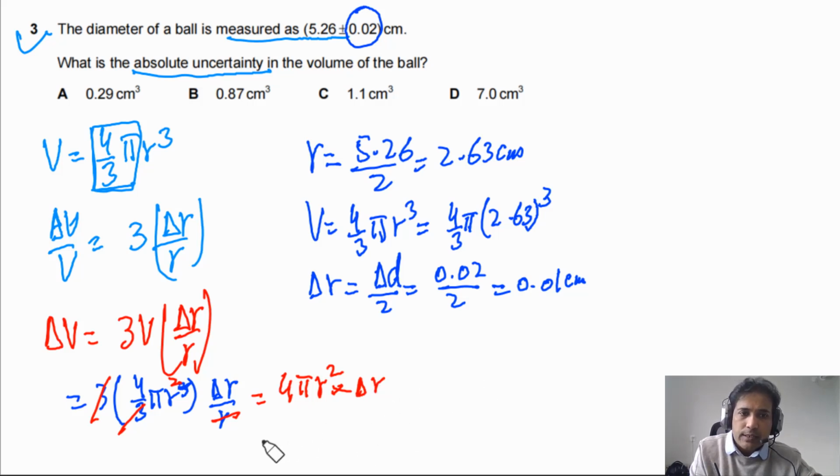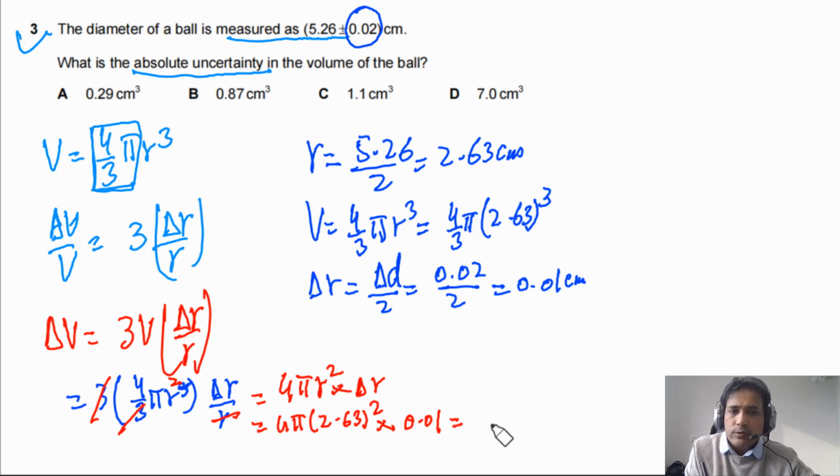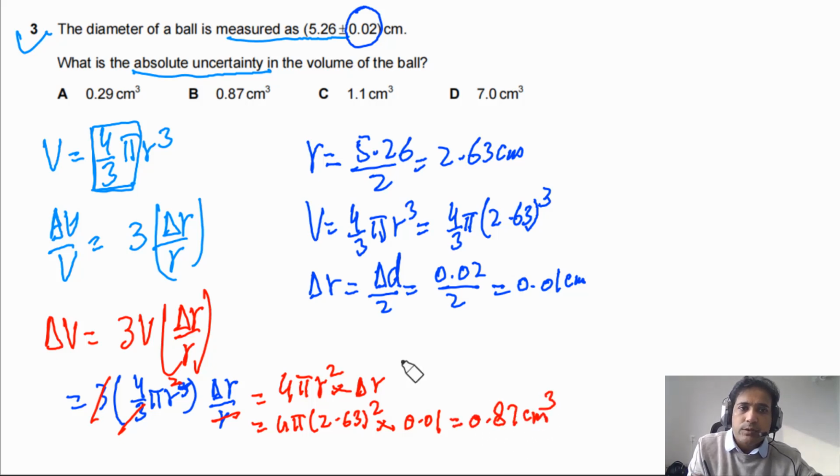So simply we need to plug in the values now. So we have 4 pi, and r in this case is equal to 2.63 square multiplied by delta r, that is equal to 0.01 centimeters. Now if we solve this one, we will get 0.87 centimeter cube. So this is delta V. So the answer for this one has to be B.